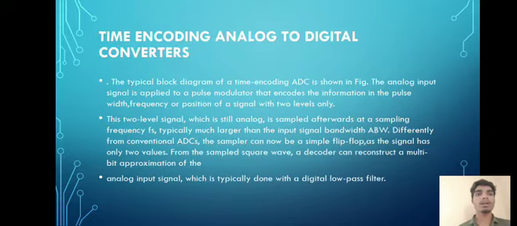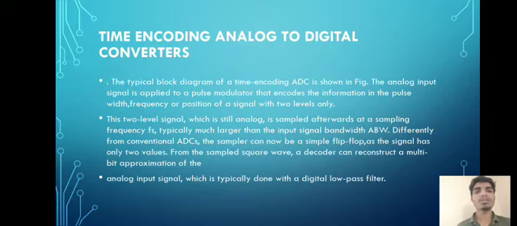The time encoding analog to digital converters. The typical block diagram of a time encoding ADC is shown in the figure below. The analog input signal is applied to a pulse modulator that encodes the information in the pulse width, frequency or position of a signal with two levels only. These two level signals, which are still analog, are sampled afterwards at a sampling frequency Fs typically much larger than the input signal bandwidth ABW.